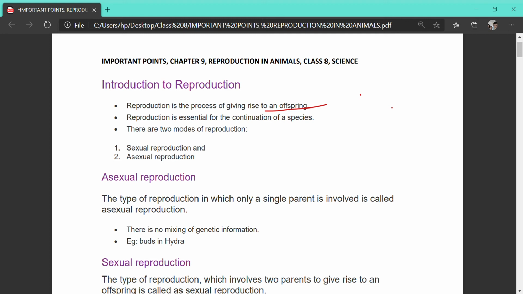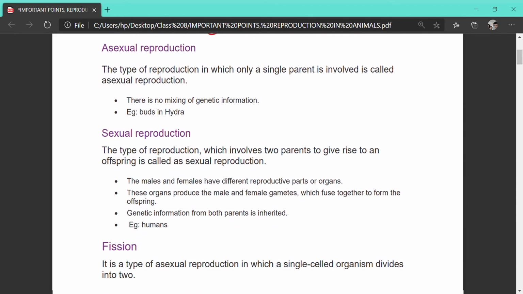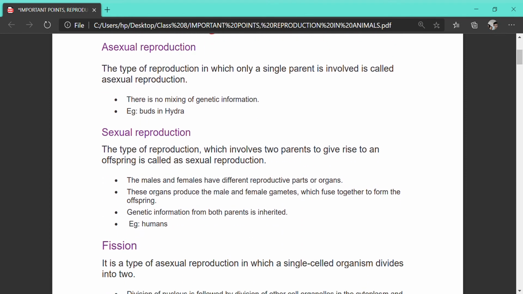As we have read in class 7, there are two modes of reproduction. One is sexual reproduction and the other is asexual reproduction. First we are going to read about the asexual mode of reproduction. It is a type of reproduction in which only a single parent is involved and there is no mixing of genetic material. As a single parent is involved, the characteristics transmitted from the parent to the offspring are the same every time. For example, in animals you can give the example of hydra.